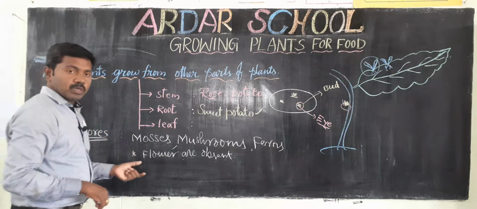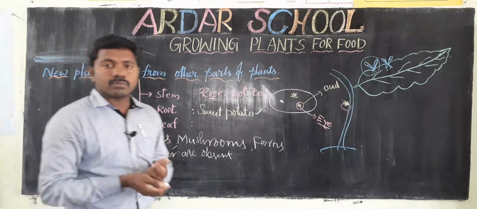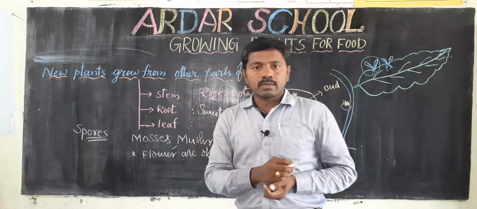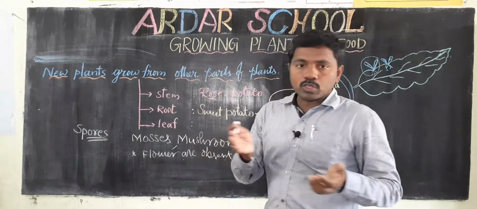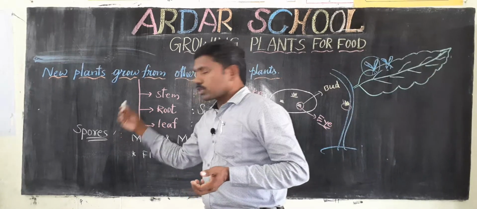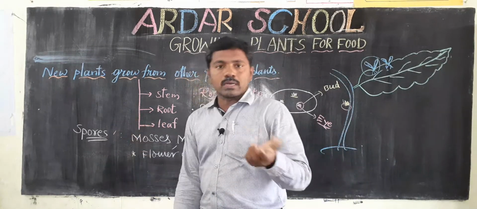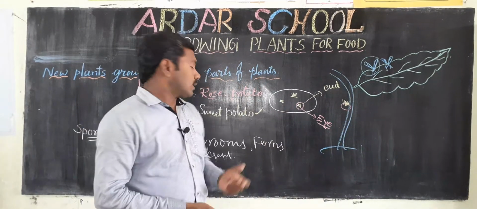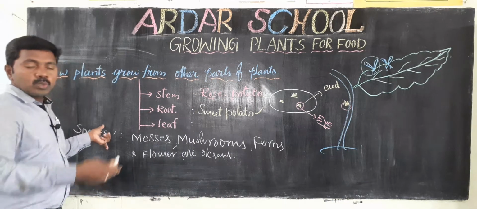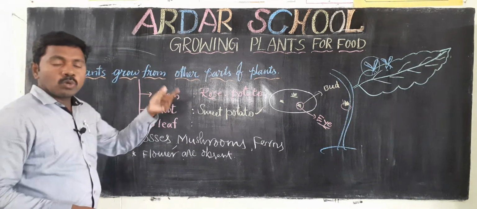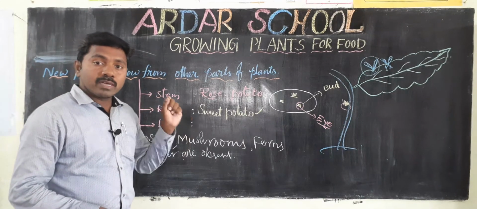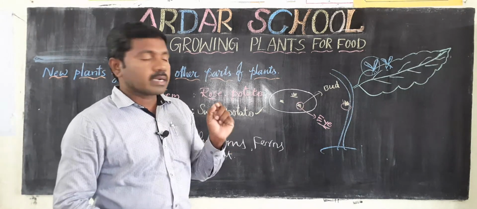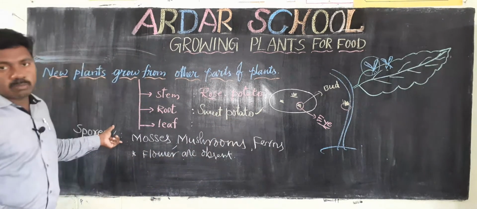But when we observe under the leaves, some powder-like tissue is there. That powder-like structure is called the spores. When these spores are dispersed and suitable conditions occur, at that time they can turn into new plants. Every spore turns into a new plant when it has favorable conditions. Only then can it germinate.